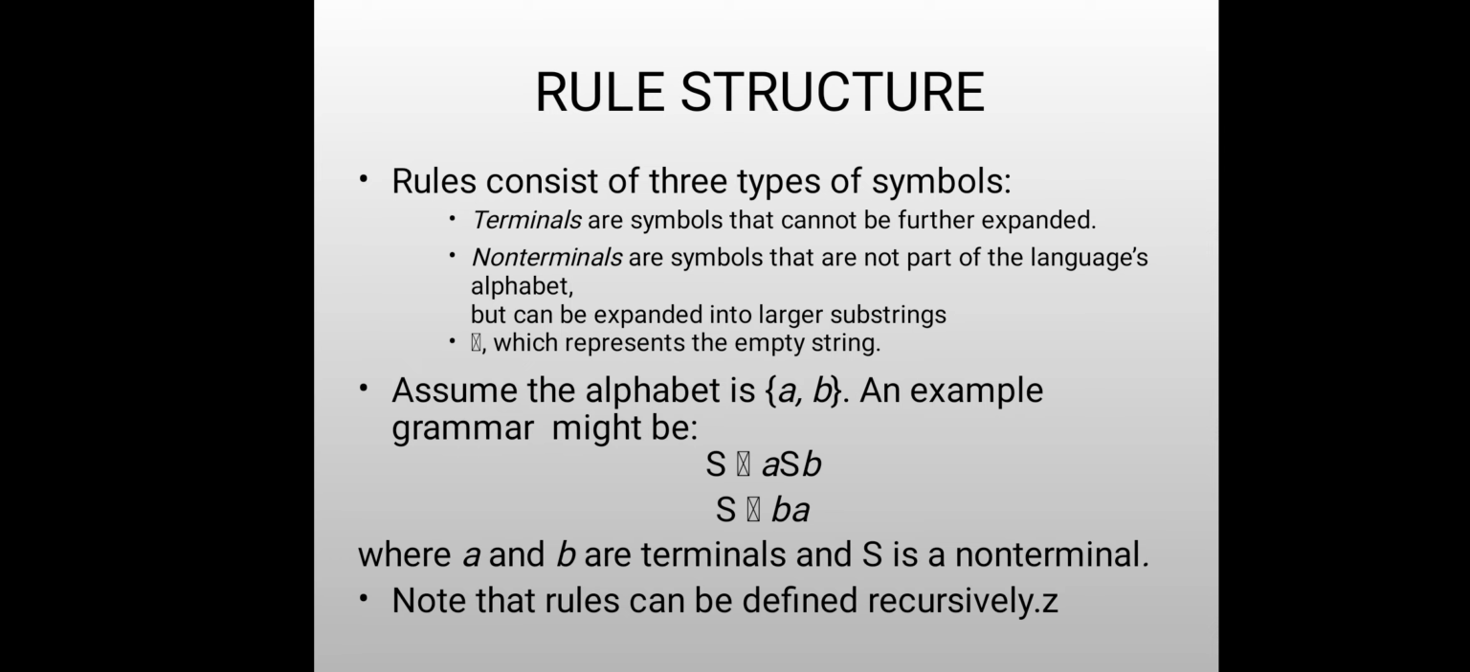The next rule: assume the alphabet is the set {a, b}. Here is an example grammar. We will say S → aSb. These are the things where a and b are terminals and S is a non-terminal. Note that rules can be defined recursively.